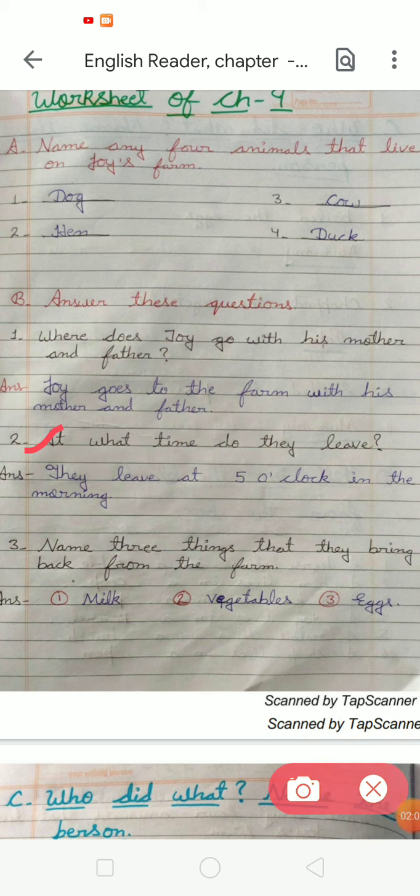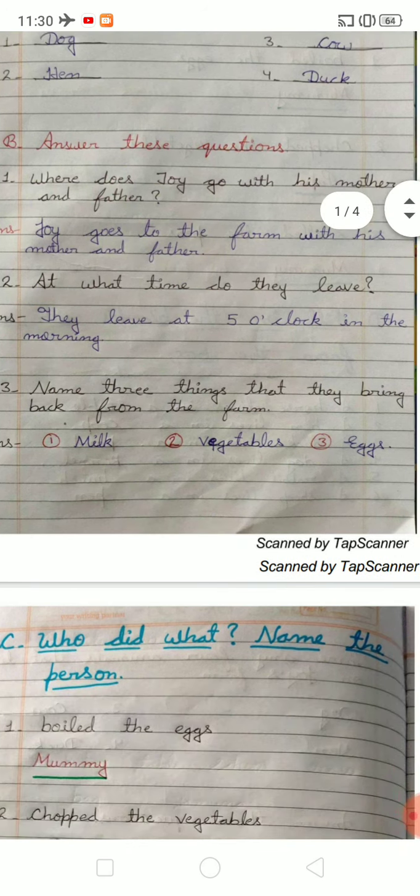After that, next question. Next question is, name 3 things that they bring back from the farm. So you have to write 3 things' names. So first thing is milk, second is vegetables, and third is eggs. Like this you have to write question answers in your notebooks with good handwriting. Okay, students. Now come to the next exercise.